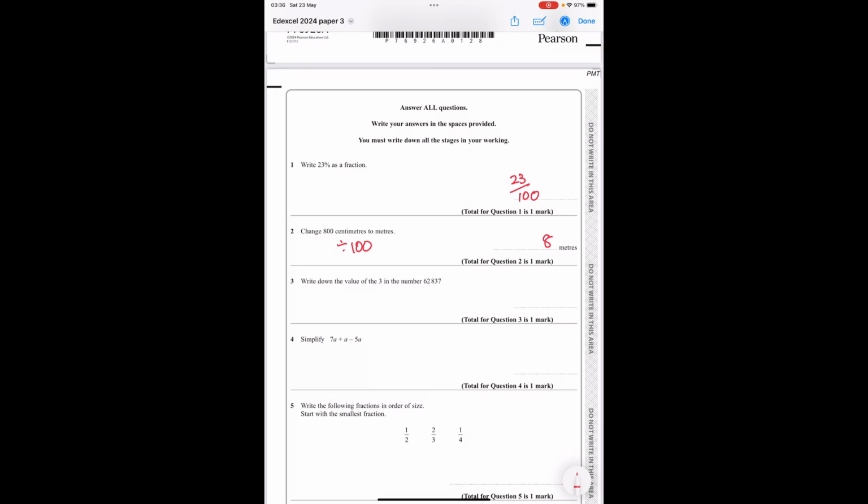Write down the value of the 3 in the number 62,837. So the 3 is worth 30. 7a add a is 8a, take away 5a gives me 3a.